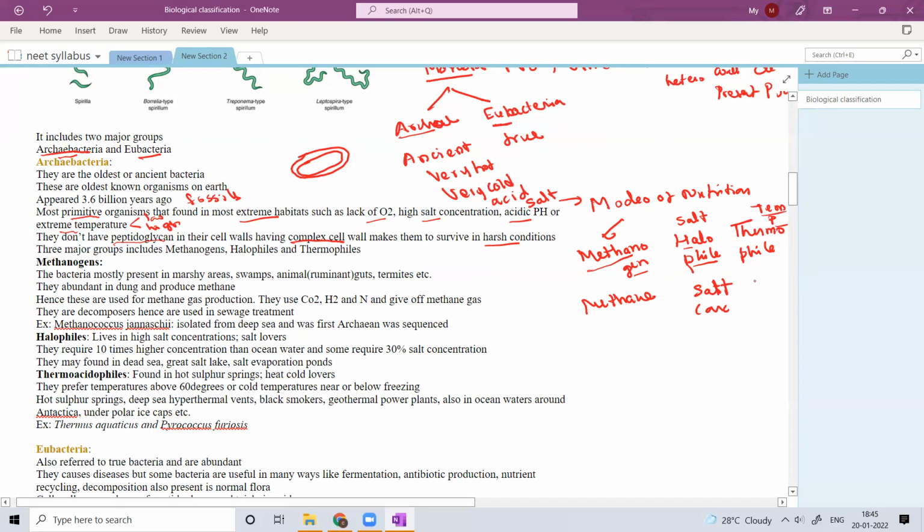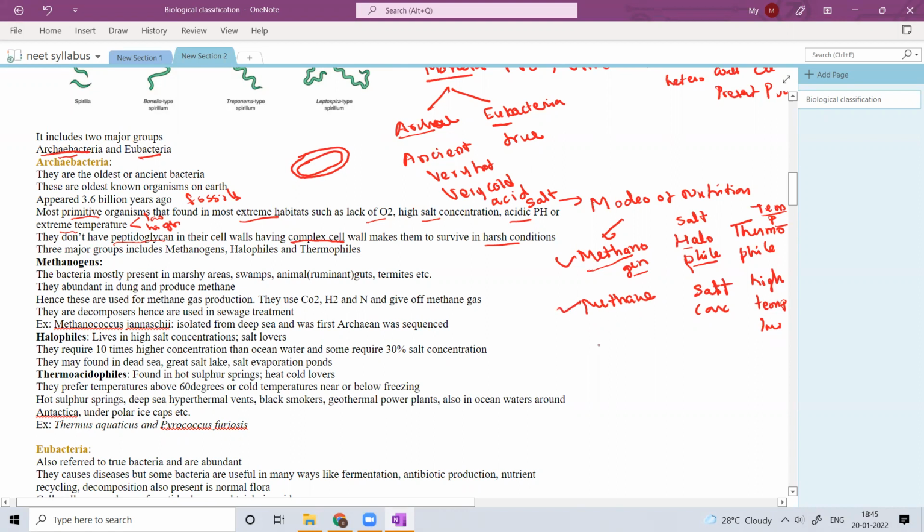That means these are high temperature habitats, high or low temperature also. So methanogens, as I already discussed, are the bacteria which produce methane gas.